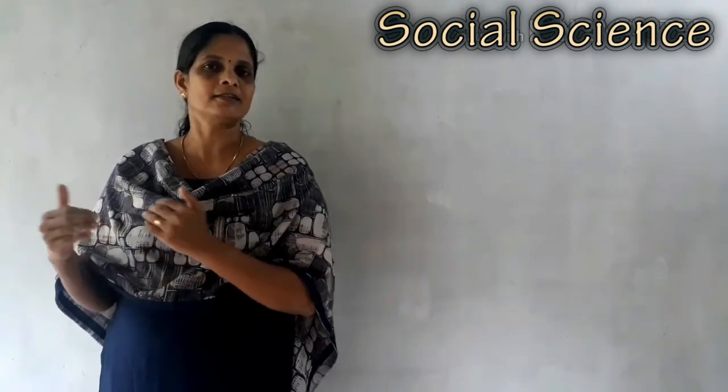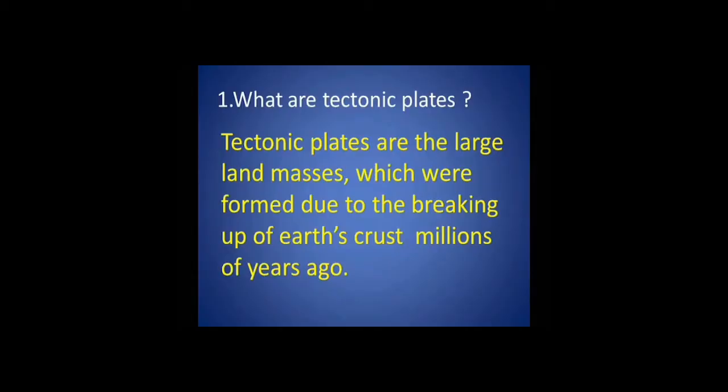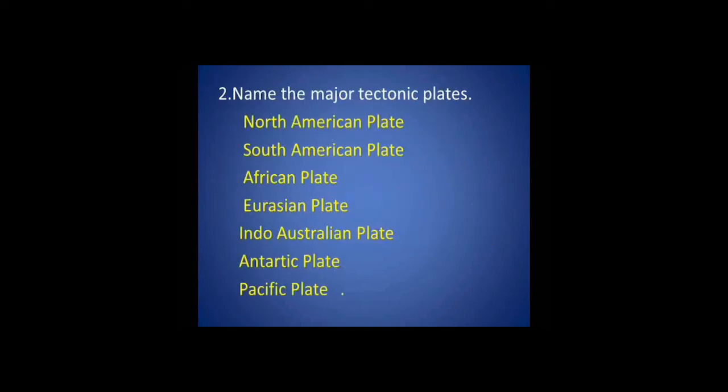Let's recall these points again. Dear children, let us recall the question answers we have discussed. The first question: what are tectonic plates? The answer: tectonic plates are the large land masses which were formed due to the breaking up of Earth's crust millions of years ago. The second question: name the major tectonic plates. North American plate, South American plate, African plate, Eurasian plate, Indo-Australian plate, Antarctic plate and Pacific plate.